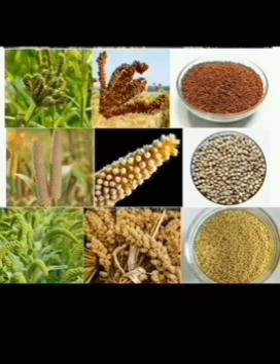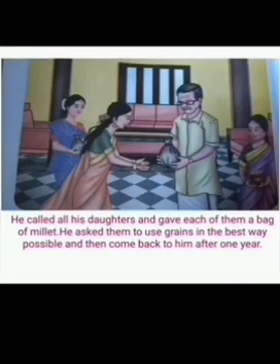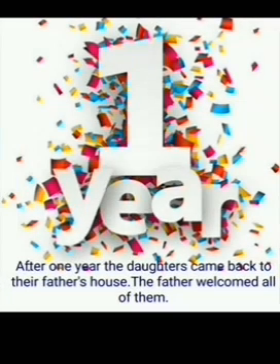Okay, children. Now you are going to see how the first and second daughters used these grains in a useful way. After 1 year, they all came back to their houses because father asked them to use the grains in a useful way. So, they used them in a useful way and came back after 1 year. I hope this is very clear to you. This is your first section. I am revising it now. How did the first and second daughters use the grains?